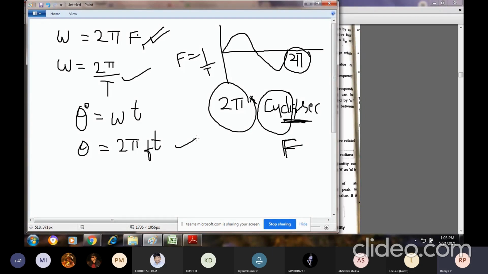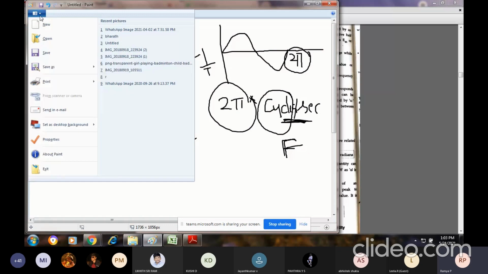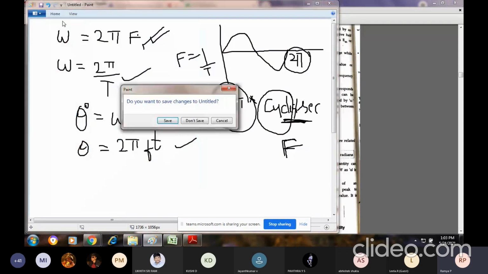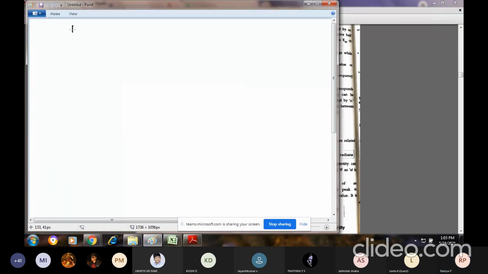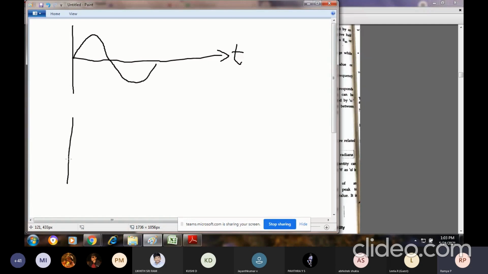This is about your angular frequency. Next comes your peak to peak value. You should not be confused with respect to amplitude and peak to peak value. Amplitude means I will be considering only the positive half cycle or negative half cycle alone, only one. But peak to peak means I should consider from positive to negative, and I will just give the difference of both here. This is the one diagram where I'm going to explain amplitude, and the next diagram I'm going to explain the peak value.